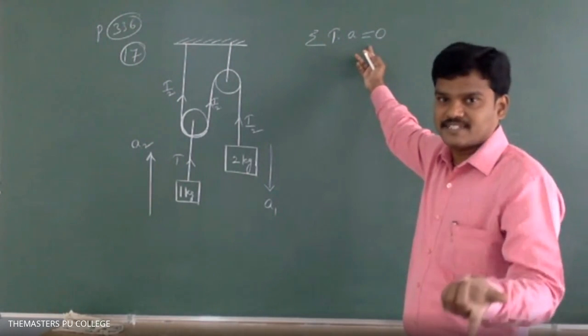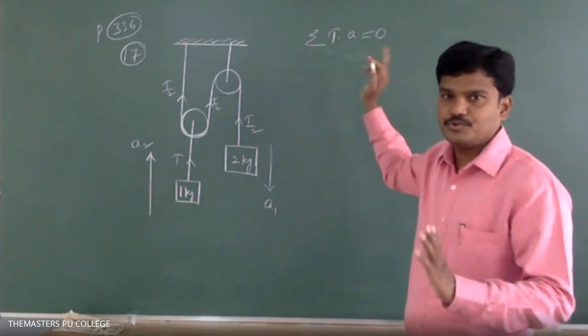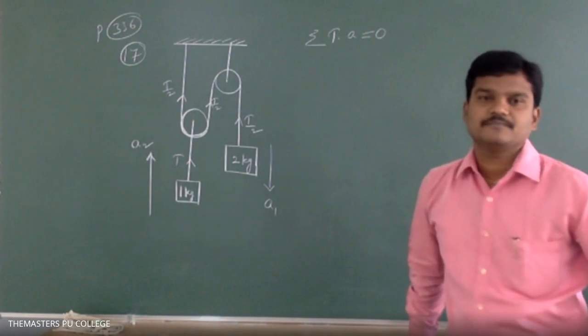That is possible by using net work equals 0: force into distance is 0. If you apply differentiation to distance, you will get velocity. If you apply one more derivative, you will get acceleration. T is a force, tension. So use this shortcut formula: the dot product of tension and acceleration becomes 0.